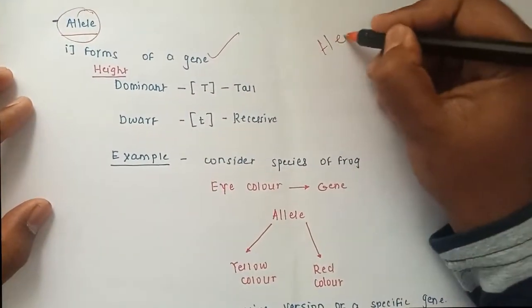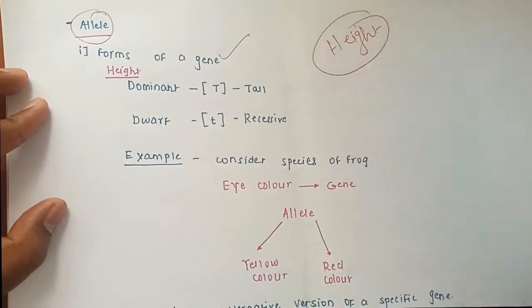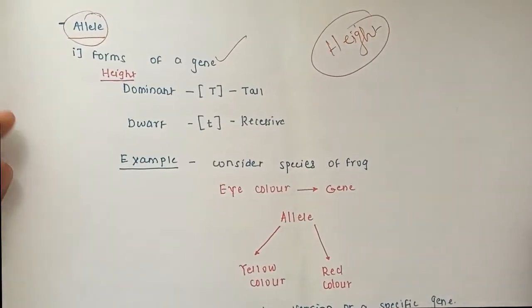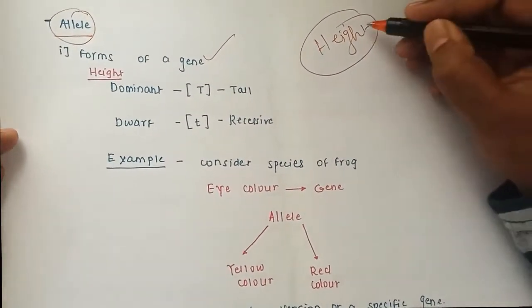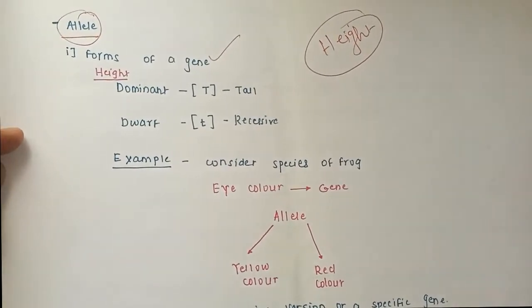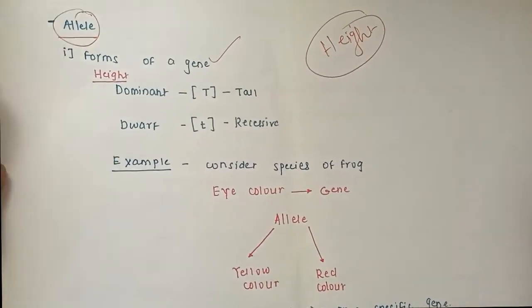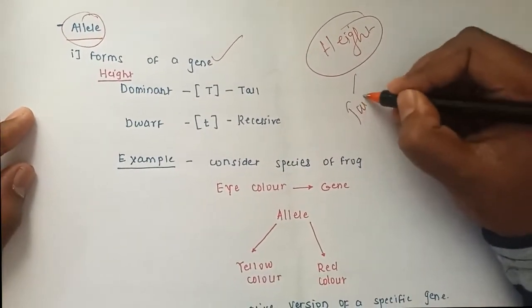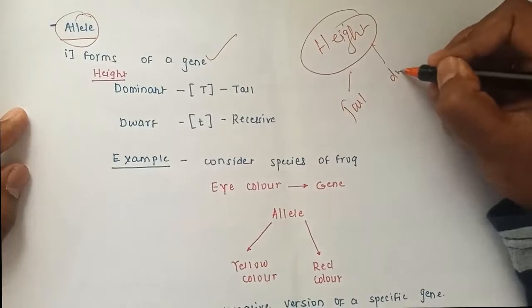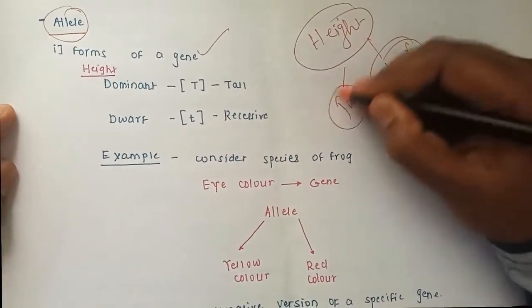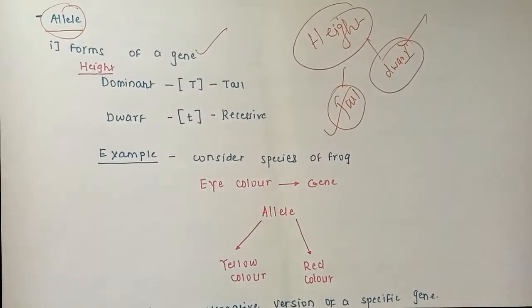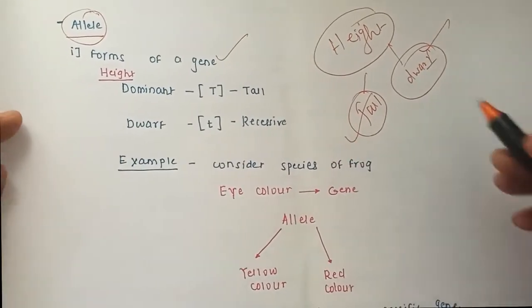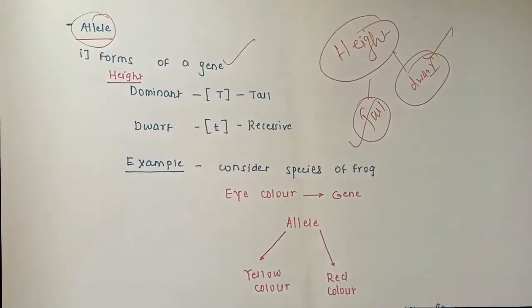Remember, if I talk about height, the height of a person, the gene carries the information about the height, or coding about the height. But the height has again two differences. One will be tall and one will be dwarf. Now, who decides about the tall and dwarf? This is nothing but decided by the allele.